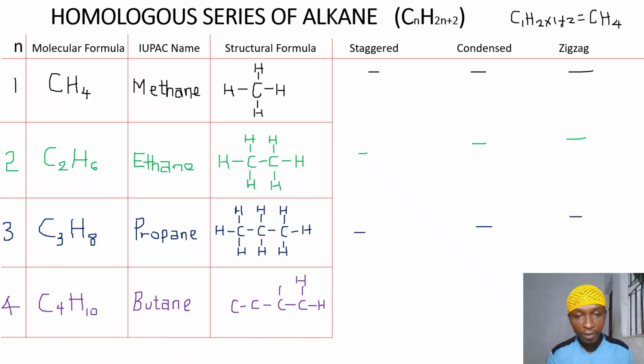Then there are other structural formulas; these ones are the common structural formula. We could have the staggered, the condensed, and the zigzag, and all those other 3 structural formulas actually start from butane. So immediately after this common structural formula, we shall look at the other 3, because sometimes in exams you could be given the staggered, the condensed, or the zigzag. So you should know that they could be written in another form apart from the common form.